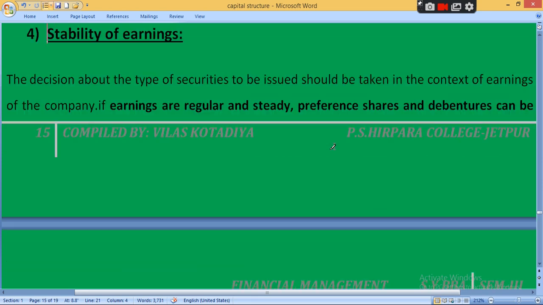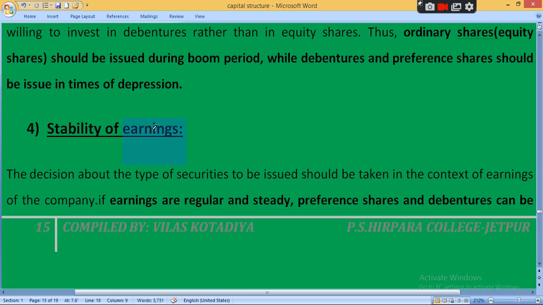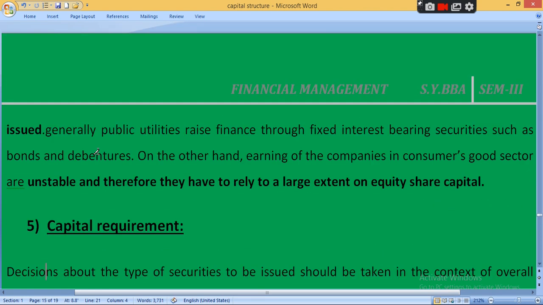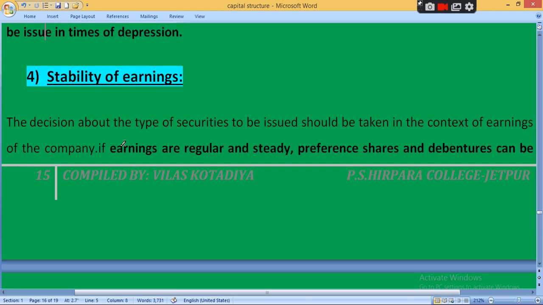Clear? Then stability of earning. So again, stability of earning we already discussed. If your business income earning is regular and steady, then preference and debenture can be selected. Generally here is public utilities company.